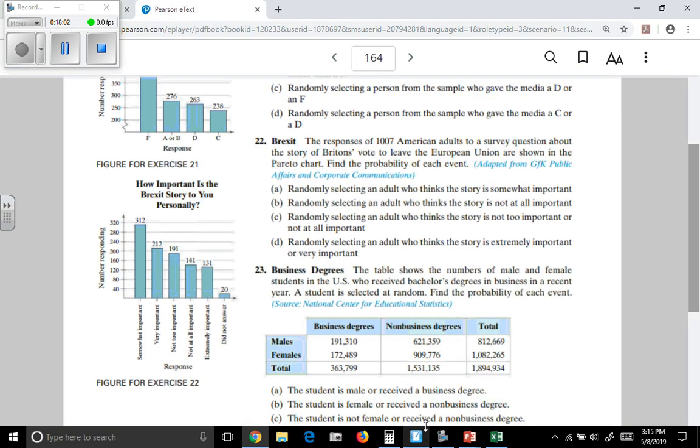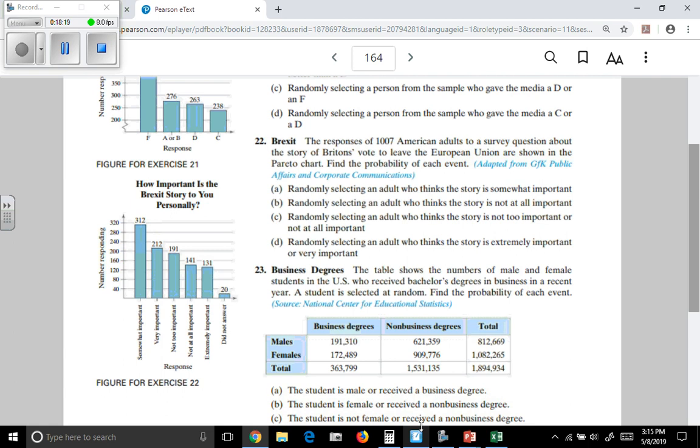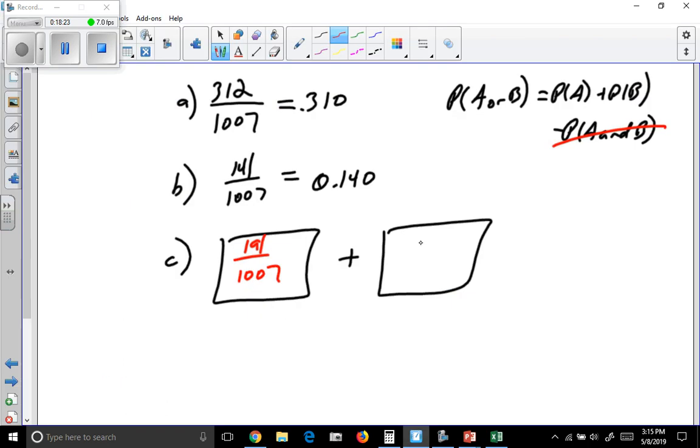So let's start with the first part. A person who thinks the story is not too important. So not too important, that's 191 out of the 1,007. Or not at all important. Not at all important, that's 141 out of the 1,007.